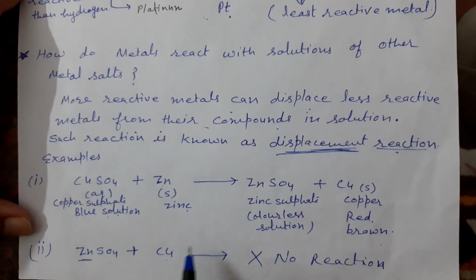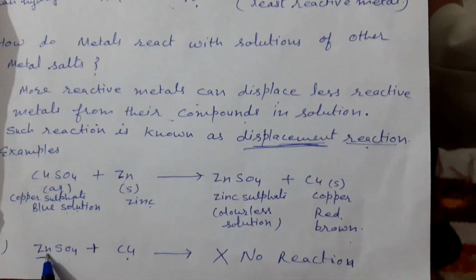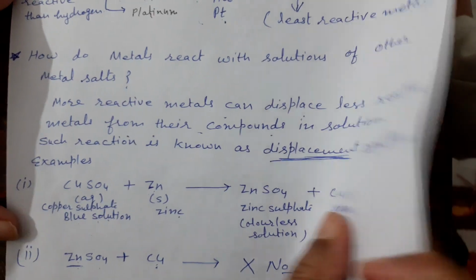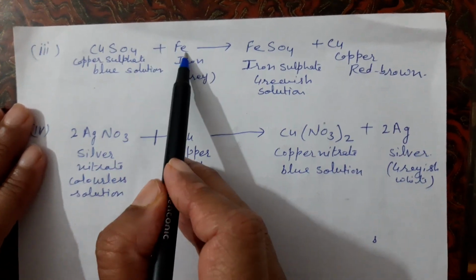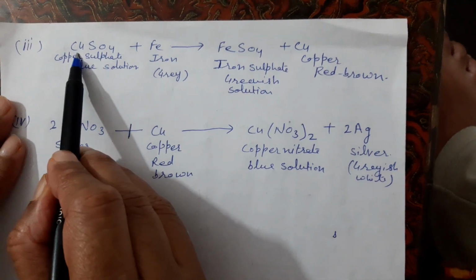Now you can check this. Copper is less reactive than zinc. It cannot displace the zinc, and it means no reaction between zinc sulfate and copper. Next example, copper sulfate and iron. Iron is more reactive than copper.